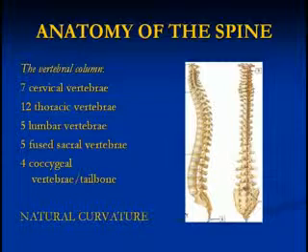Then at the base of your spine, the movable parts there we call your 5 lumbar vertebrae. And that's what we commonly refer to as your low back, but you also need to consider what's below those movable lumbar vertebrae, 5 fused sacral vertebrae and 4 coccygeal vertebrae, which we also refer to as your tailbone. Those also make up a portion of your lower back.